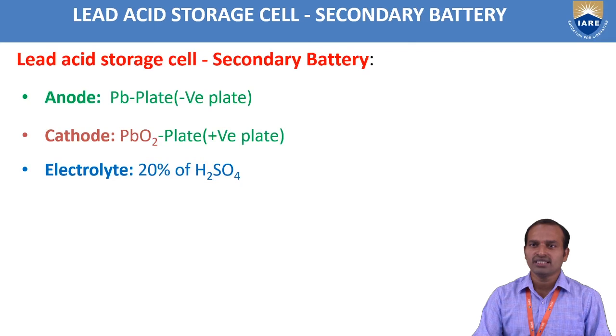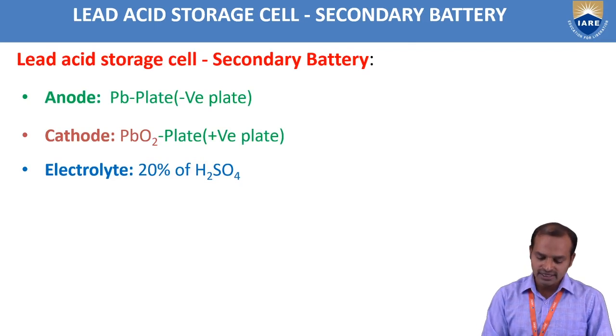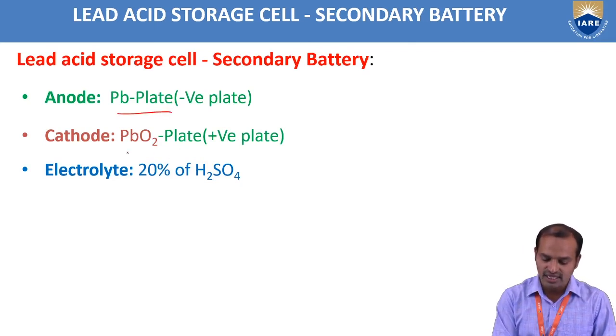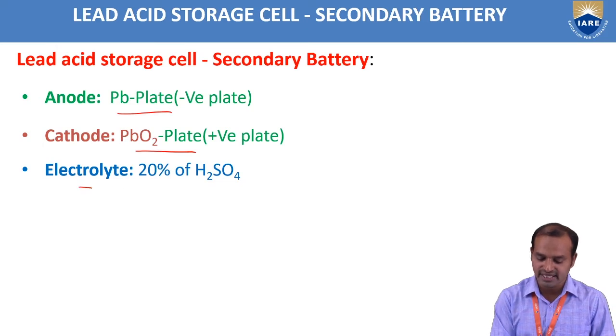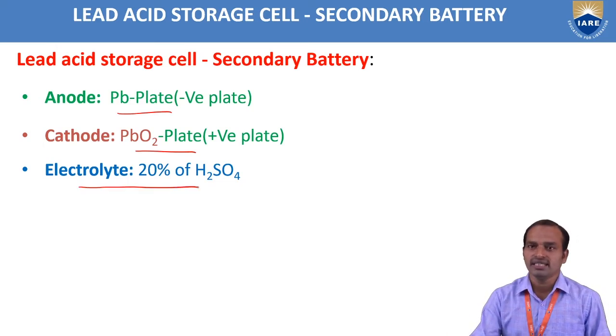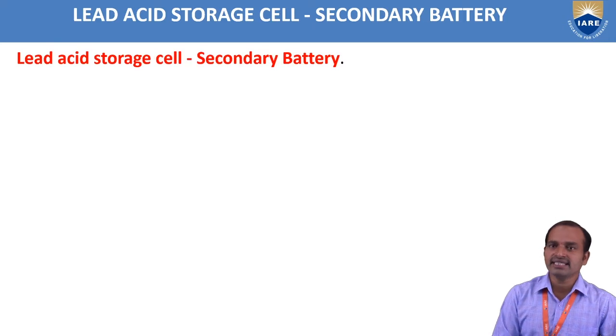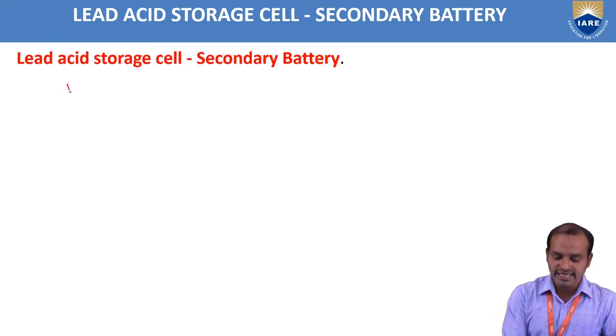In the lead acid storage battery, the anode is the Pb plate and the cathode is the PbO2 plate, that is the positive plate, and the electrolyte is 20% H2SO4. First, in the lead acid storage cell, the discharging reaction takes place. Discharging reactions.